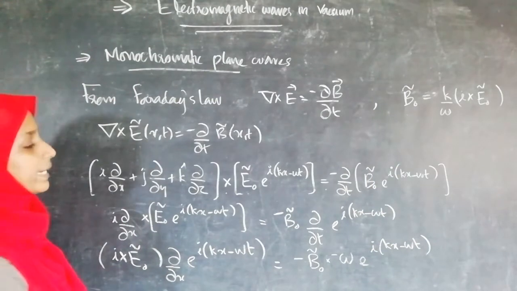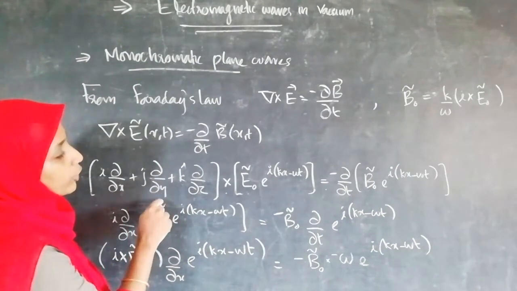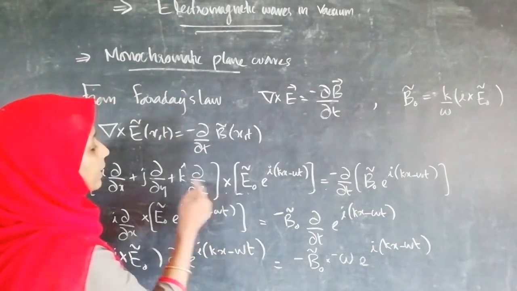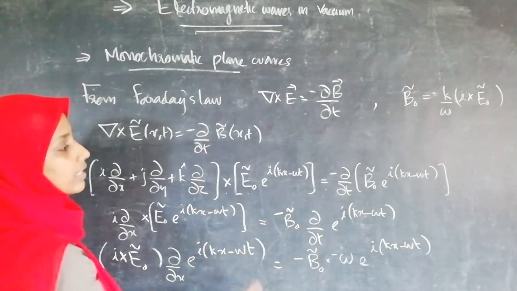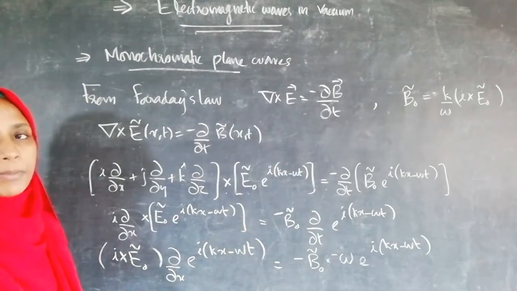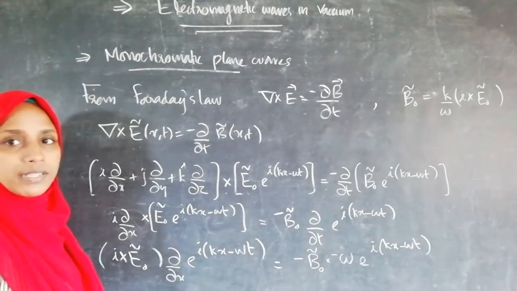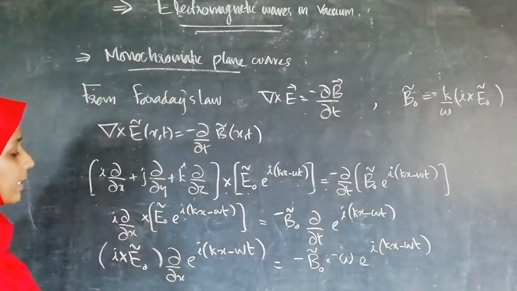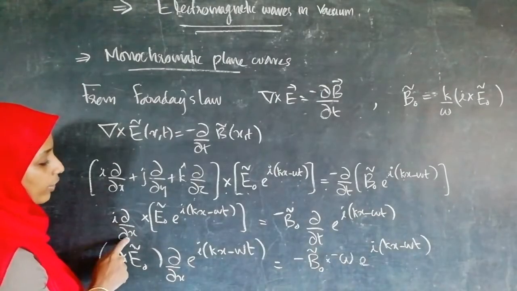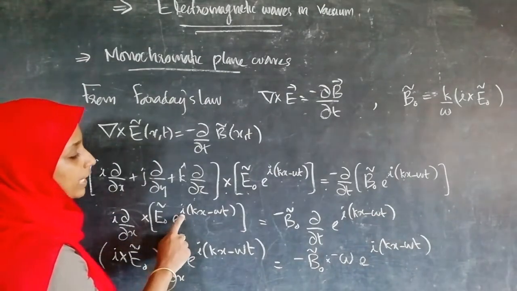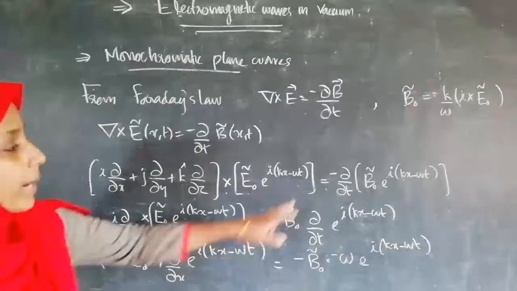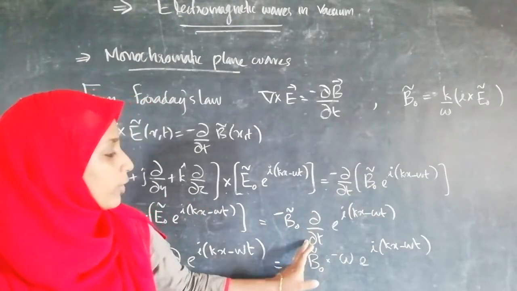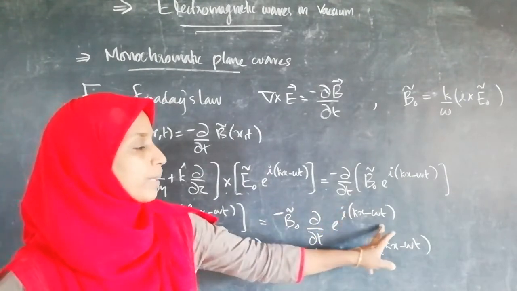When expanding these, the j ∂/∂y cross term and the k ∂/∂z cross term will vanish, as there are no y and z components in this wave representation. Only the remaining term on the right-hand side will be i ∂/∂x cross E0 e^{i(kx − ωt)} is equal to −B0 ∂/∂t of e^{i(kx − ωt)}.